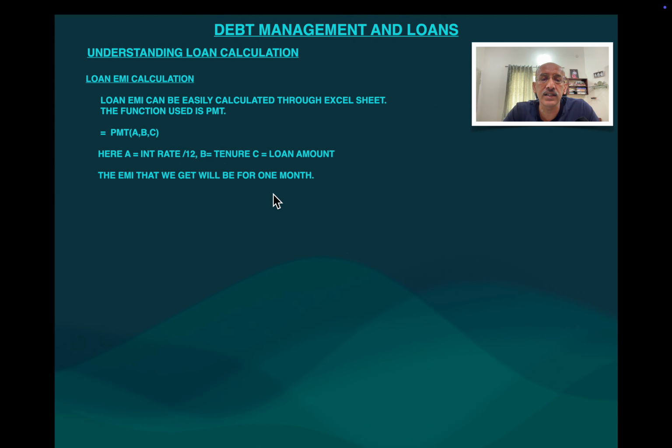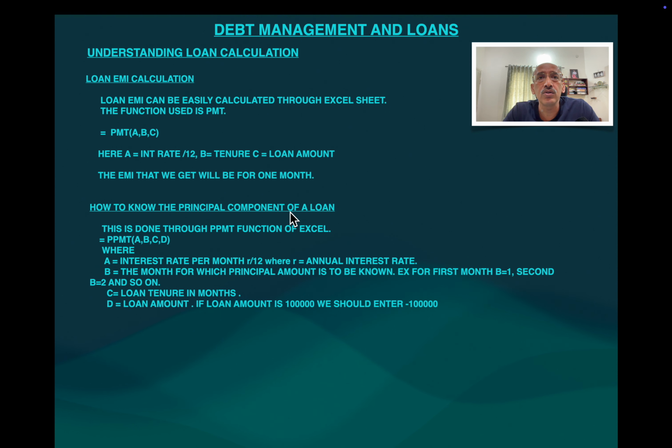We can go to the Excel sheet, and I will show you how to do the calculation. Next, you can know the principal component also using the interest rate calculator. That is done through a formula known as PPMT. In PPMT, we have A as the interest rate, and B as the month in which the principal amount is to be known.